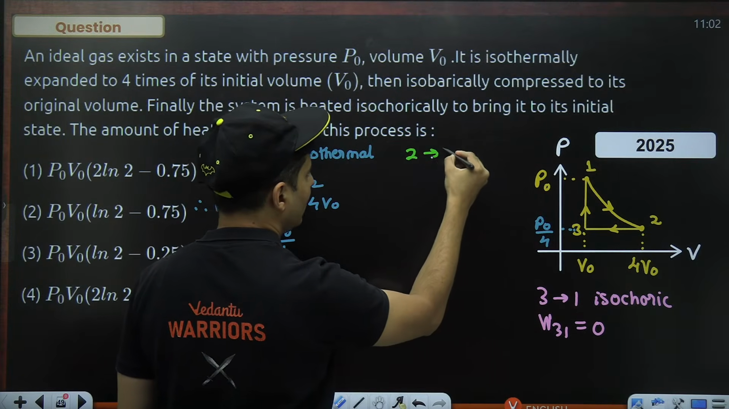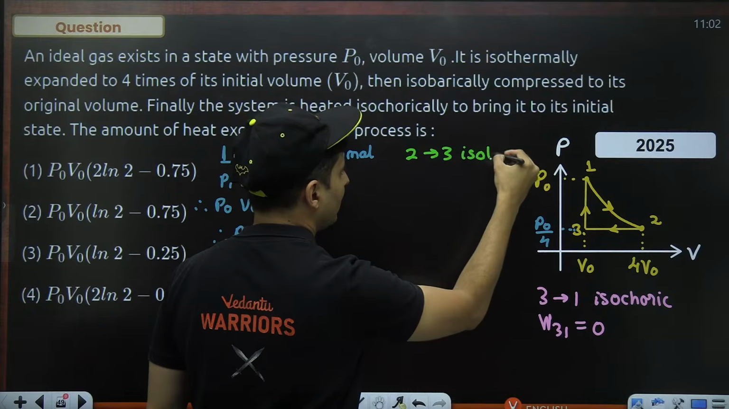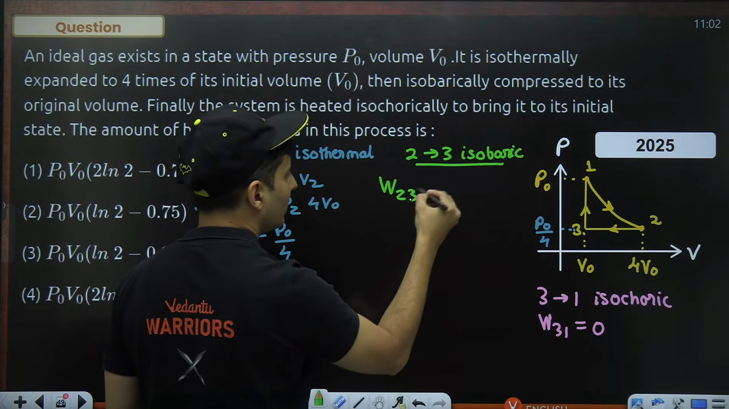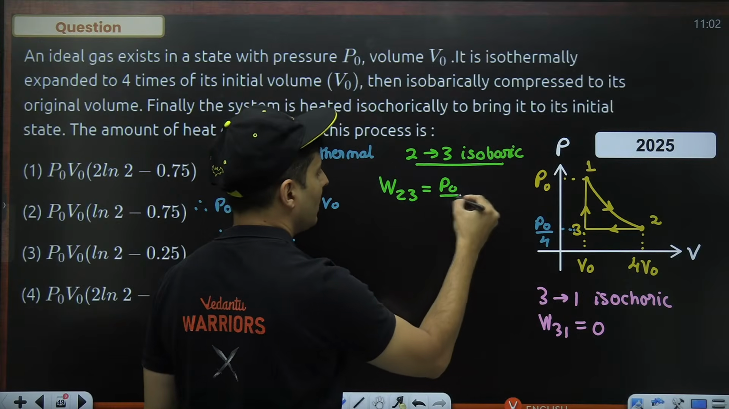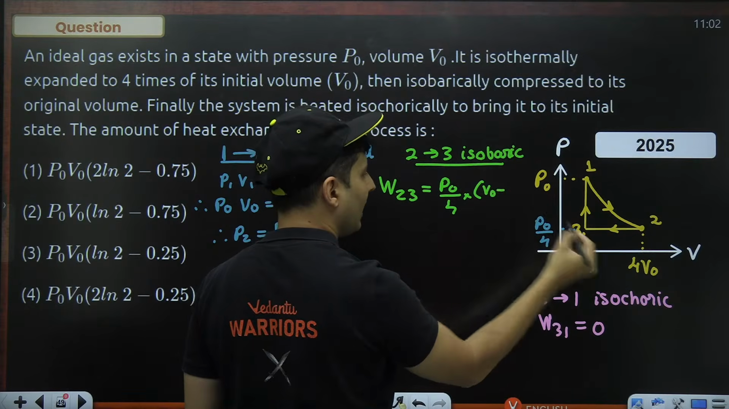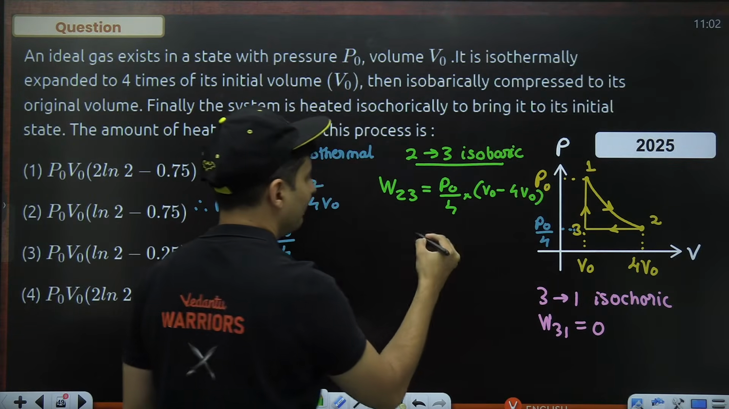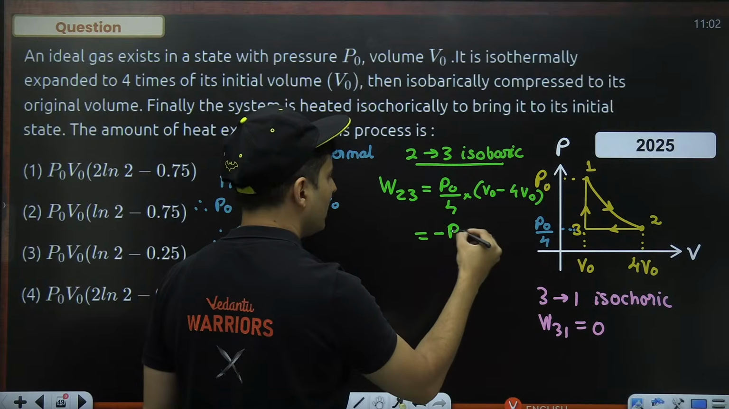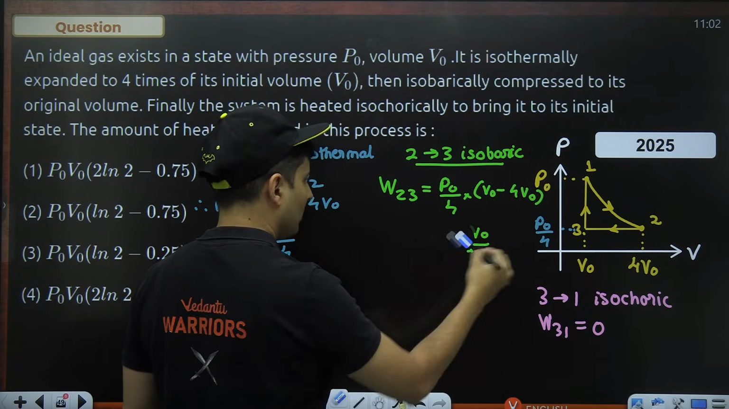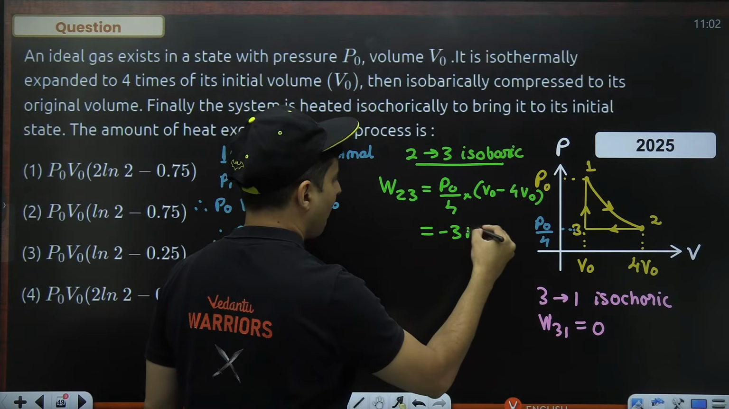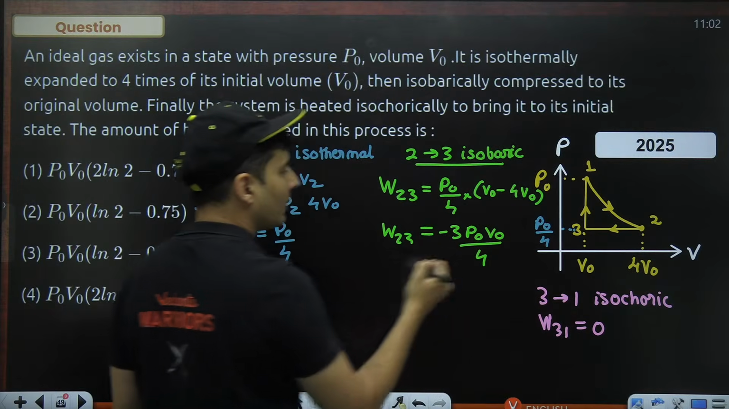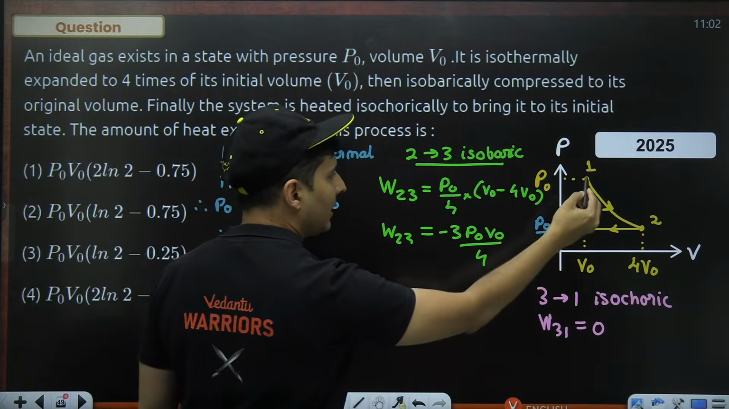From 2 to 3, it is not isochoric, it is isobaric. So work done in 2 to 3 will be pressure, which is P naught by 4, into the volume change. Volume is final minus initial, so V naught minus 4 V naught, which gives minus 3 P naught V naught divided by 4. So that is the work done from 2 to 3. Now the last part remaining is for 1 to 2.